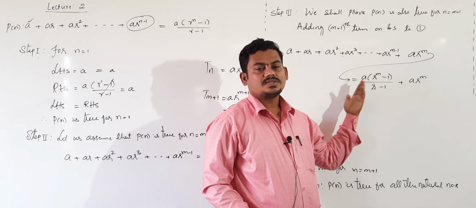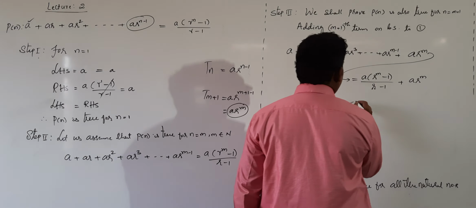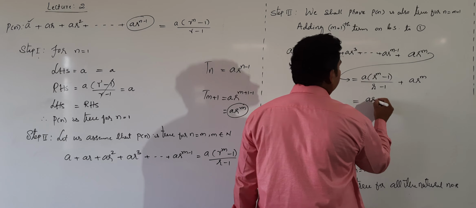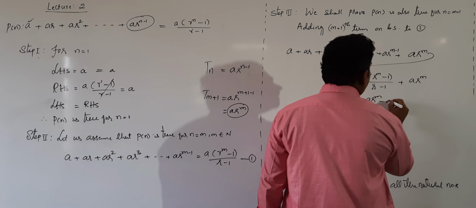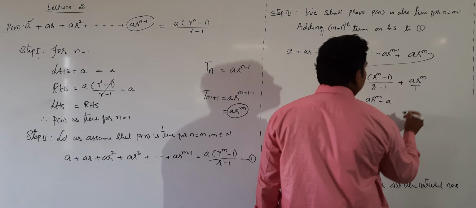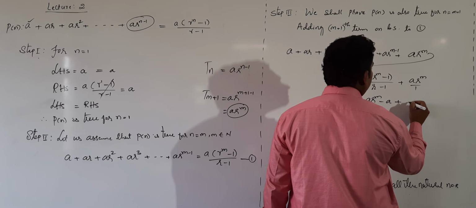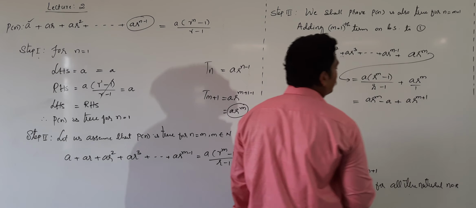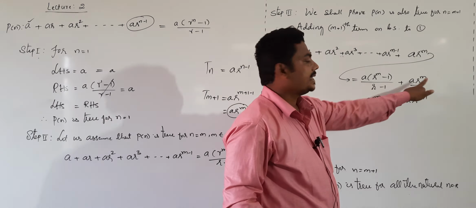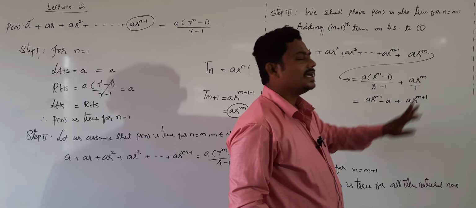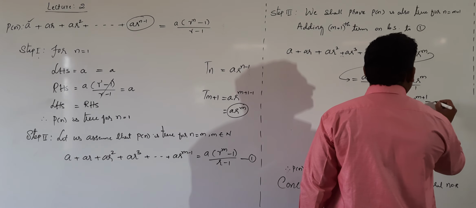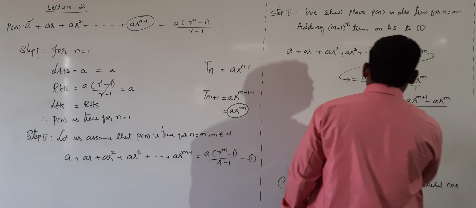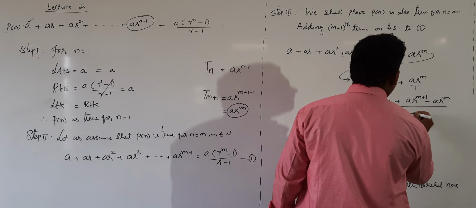Among these two, between these two terms there is no common. So just taking LCM, a into, taking LCM and usual multiplication, a into r power m minus a, and taking LCM plus usual multiplication, a into r power m plus 1. Taking LCM means this term will be multiplied with a into r power m, then minus a into r power m, whole thing divided by r minus 1.